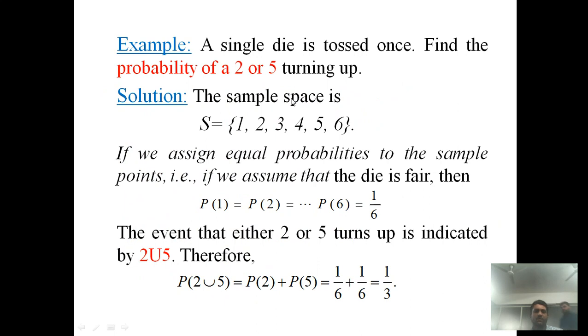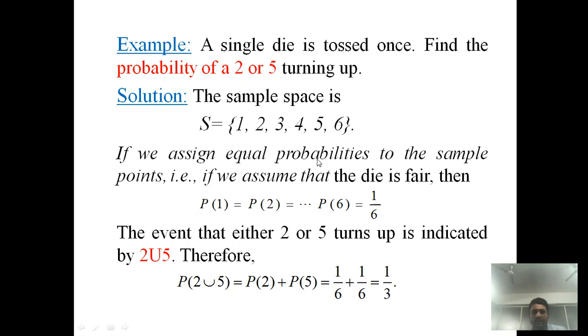Now on the basis of this, we have an example. Say a single die is tossed once, find the probability of a 2 or 5 turning up. So the sample space consists of elements 1, 2, 3, 4, 5 and 6.